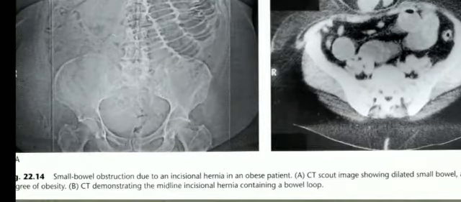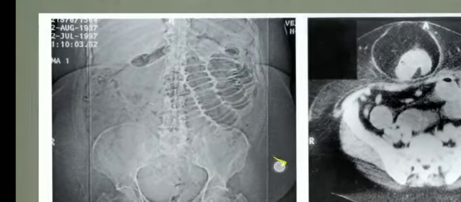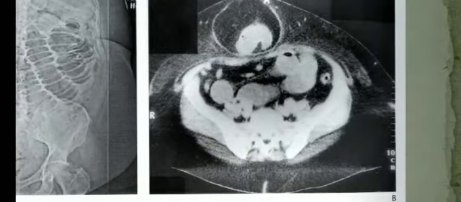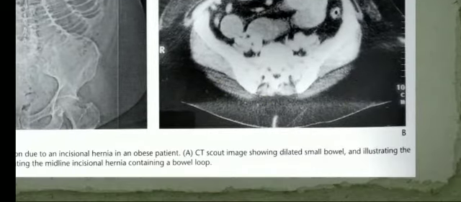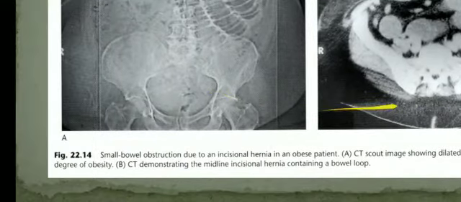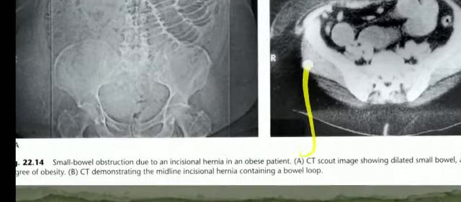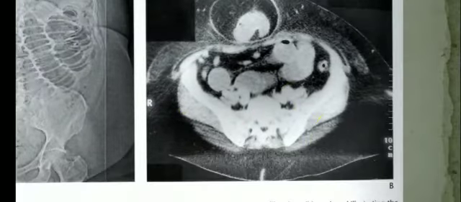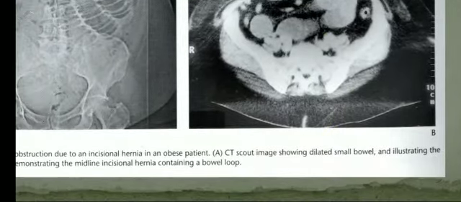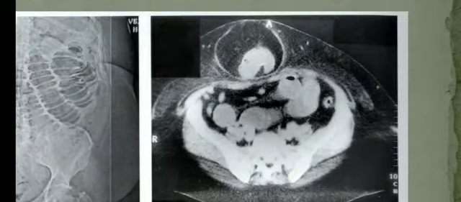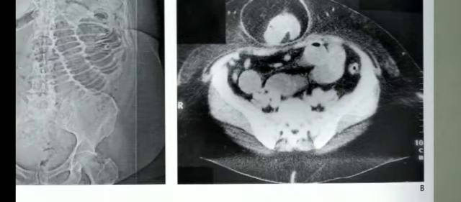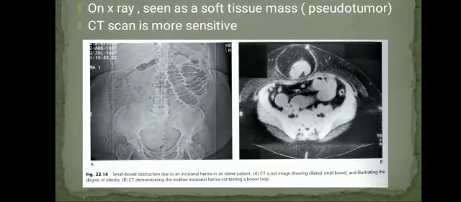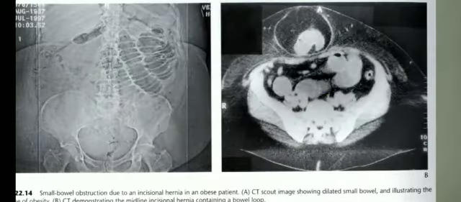Here is small bowel obstruction due to an incisional hernia in an obese patient. This is a topogram and this is an abdominal CT. The scout image shows dilated small bowel, and the patient is obese. In the CT, you can easily see the midline incisional hernia, which is herniating out of the abdominal wall, and it contains a small bowel loop. Now this will lead to strangulation, and we have to repair and free the bowel as soon as possible. Otherwise, there will be ischemia and necrosis of the bowel.